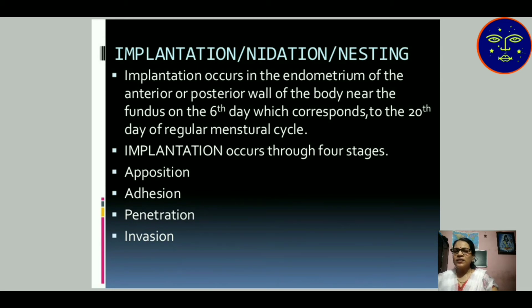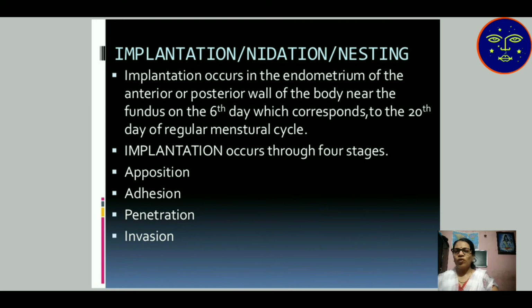So implantation occurs in the endometrium of the anterior and posterior wall of the body near the fundus on the sixth day. The fundus is the last part of the uterus, while the ampulla is present in the fallopian tube. So on the sixth day, the fundus corresponds to the 20th day of a regular menstrual cycle.